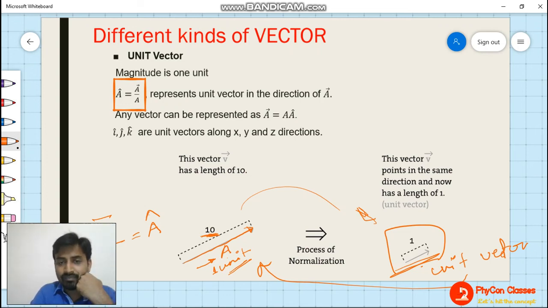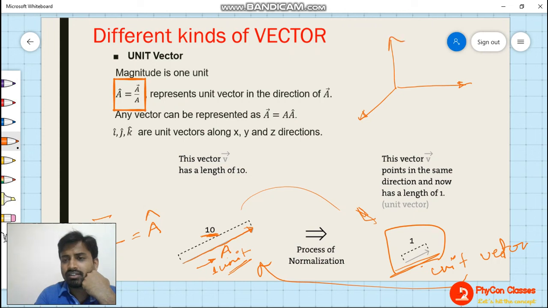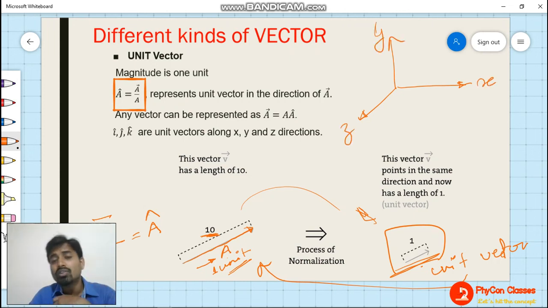Clear? Now, if you know about the Cartesian coordinates x, y and z direction, in Cartesian coordinates, if you take a vector of single unit in the x direction, it is represented with i cap. This is a standard notation.